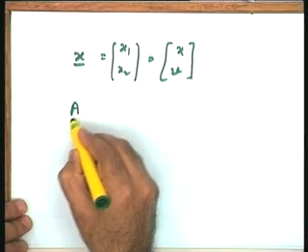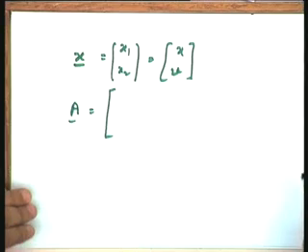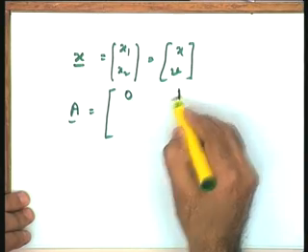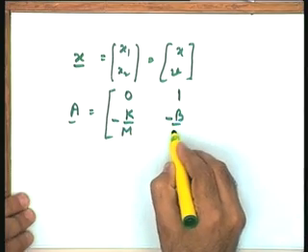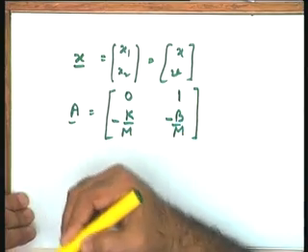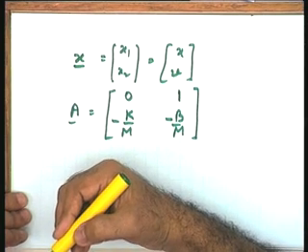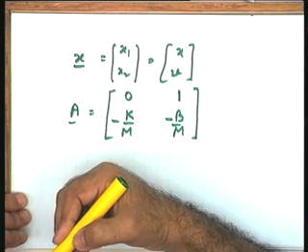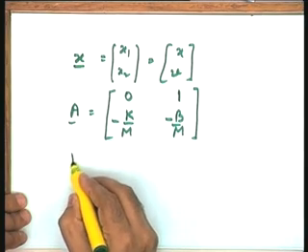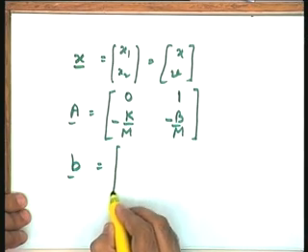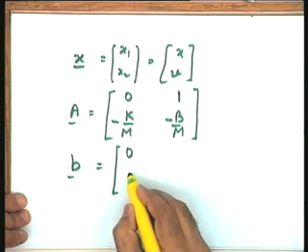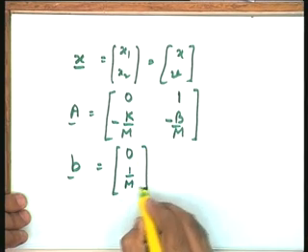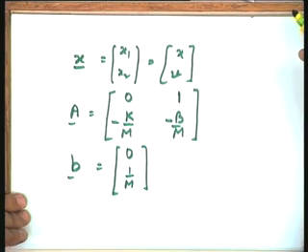The A matrix is 0, 1; minus k by m, minus b by m. This is your A matrix in our standard state variable model. How about the B vector? The B vector in this particular case becomes 0 here and 1 by m. I am getting it in the form x dot equal to Ax plus Bu.